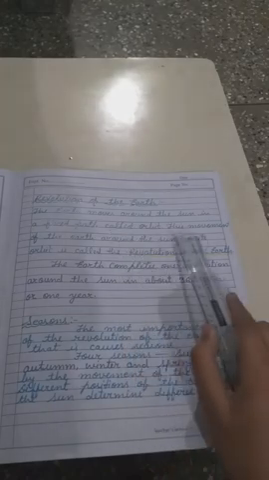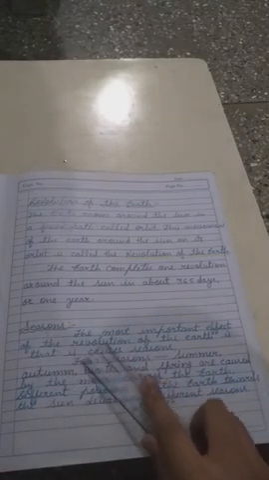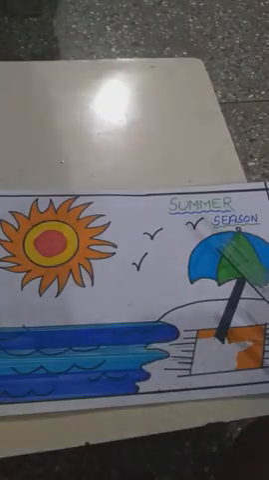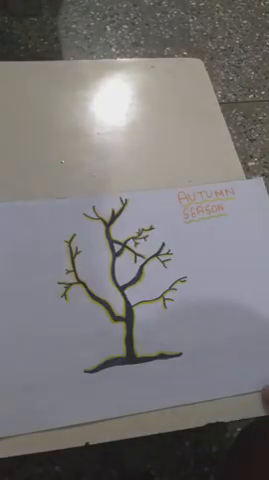About revolution: the earth moves around the sun in a fixed path called orbit. This movement of the earth around the sun on its orbit is called the revolution of the earth. The earth completes one revolution around the sun in about 365 days or 1 year. Now, seasons. There are 4 main seasons on our earth: summer season, winter season, spring season and autumn season.